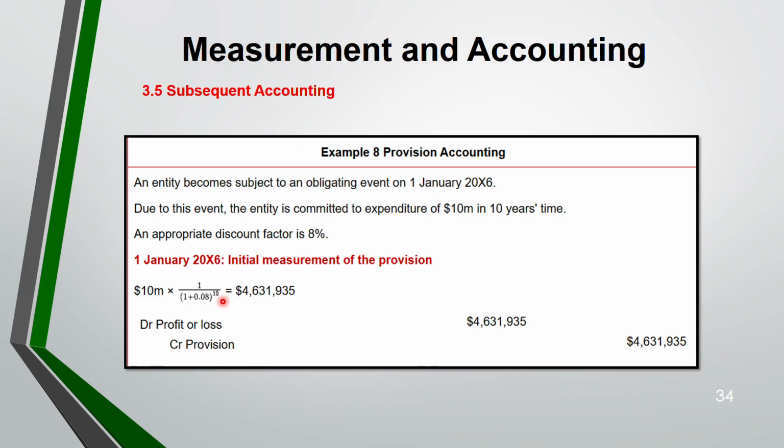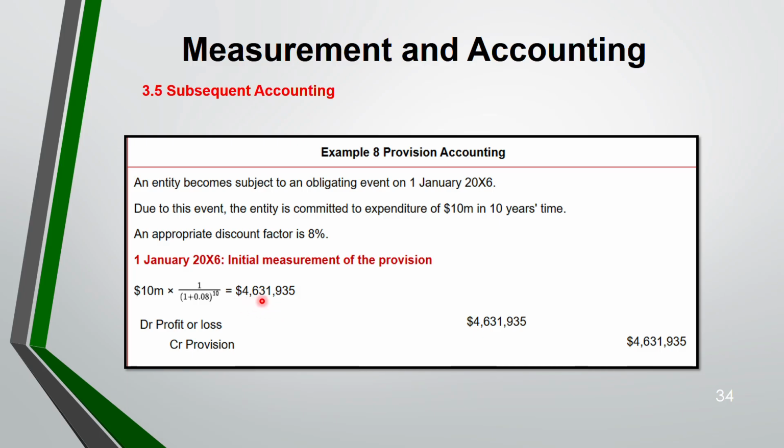If it's in 2 years' time, it's to the power 2, like that. Then this is the amount you will be getting. And the amount that you get has to be less than 10 million because this is the future value. You have to find the present value, the value of the 10 million today. Today it will be much less. So it's 4.6 million something.